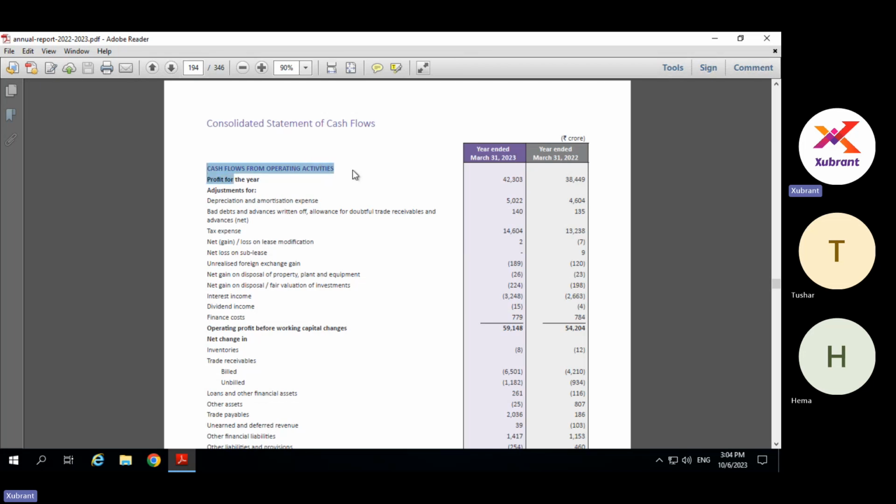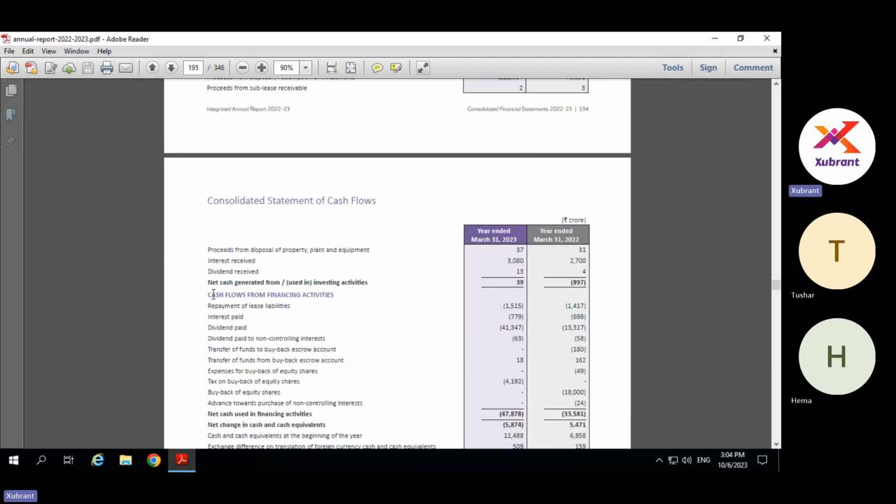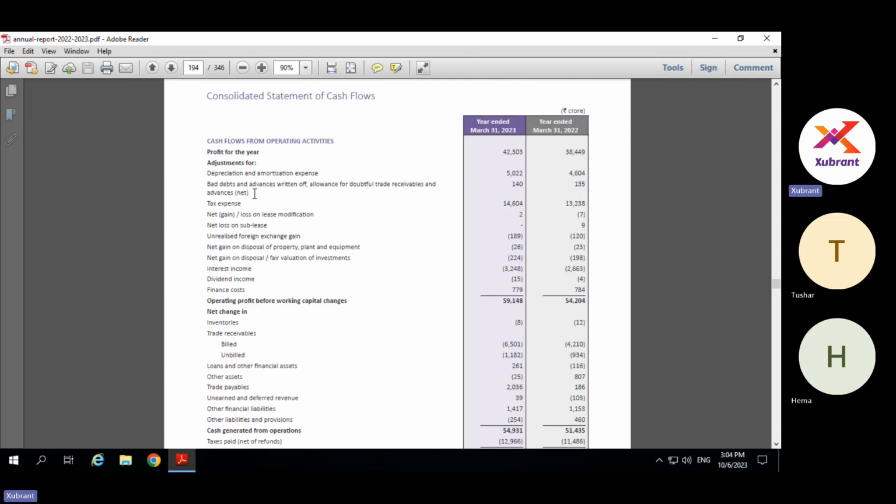When we talked about liquidity items and the liquidity items hierarchy, we came across a statement that you can divide your cash flows according to different types of cash flows. So here they have divided it, as this is a statutory requirement, as you know, that all Indian companies need to give cash flow in this format. But here it divides as cash flow from operating activities, cash flow from investing activities, and cash flow from financing activities.